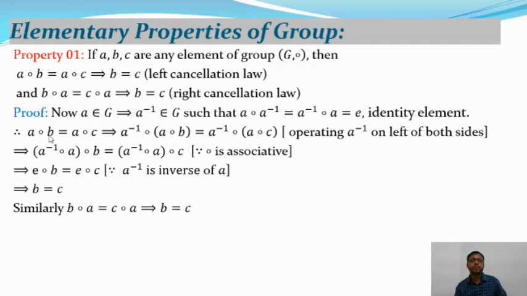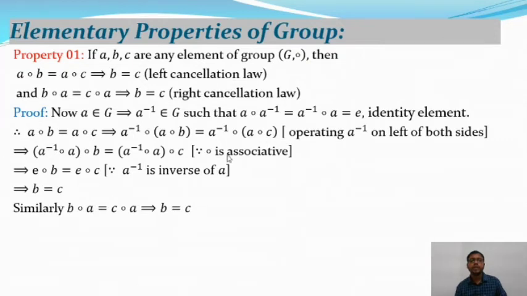So from the above property we take a ∘ b = a ∘ c. Now, operating with a inverse on the left on both sides of this relation, we get a⁻¹ ∘ (a ∘ b) = a⁻¹ ∘ (a ∘ c).